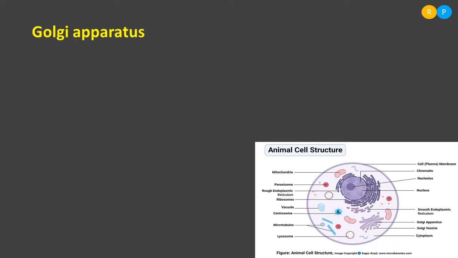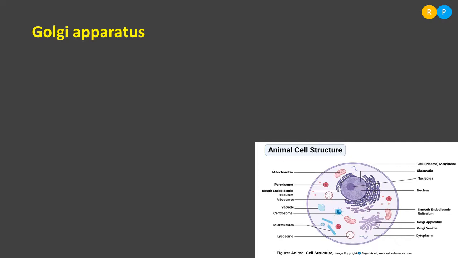Where is this cell organelle present? You can find the position of this organelle in this diagram. This is actually a tubular structure, a tube-like structure. This tubular structure is present just below the endoplasmic reticulum. This structure is always located very near to the endoplasmic reticulum, because functionally these two cell organelles are coordinated.